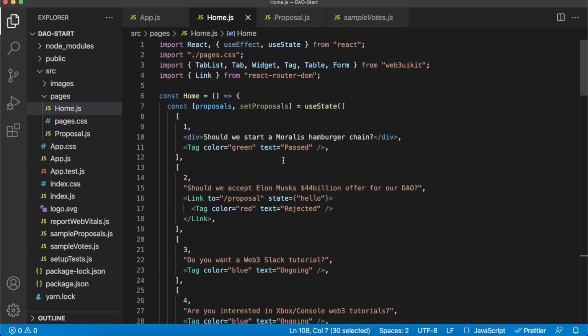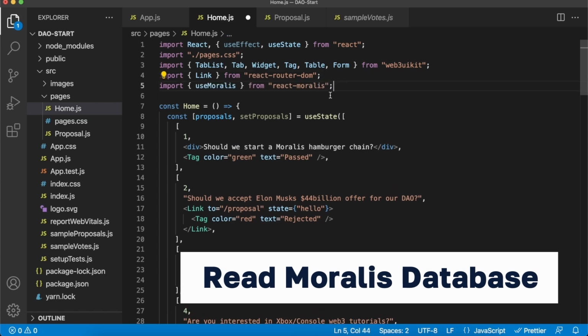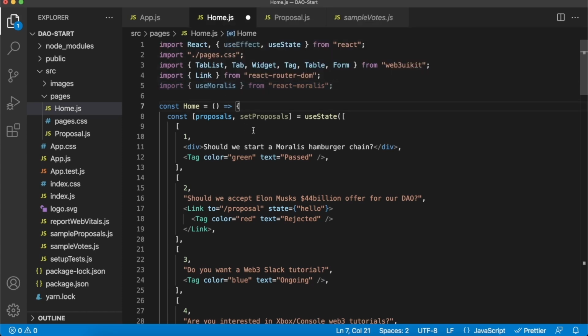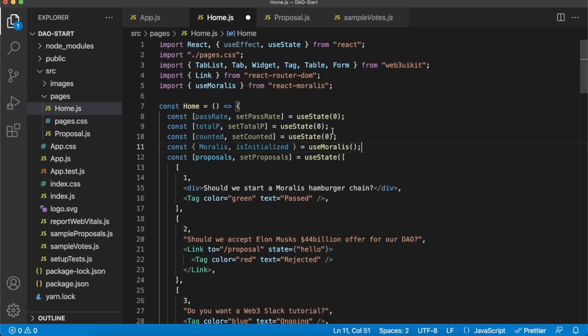and going to the home.js file, in which we can start by bringing in useMoralis from react-moralis, which allows us to access our Moralis database. Now let's create a few state variables in which we can store all the information that we then eventually get from our database, like so. So see, we initialize all of them to 0. We get the pass rate, the total proposals created, and the total proposals counted.